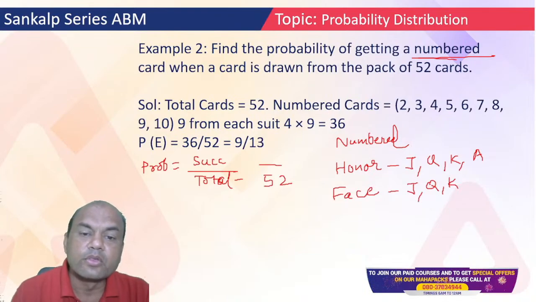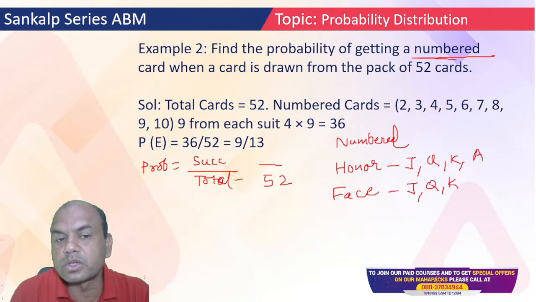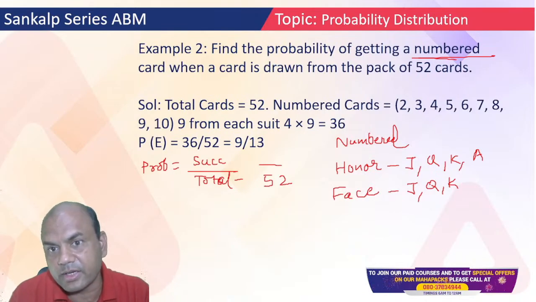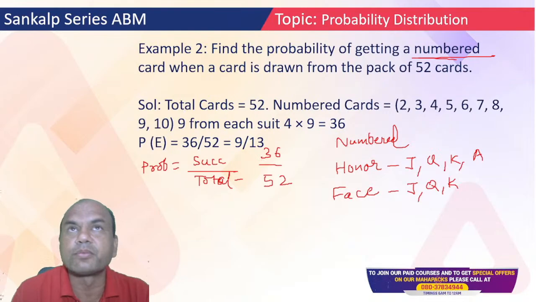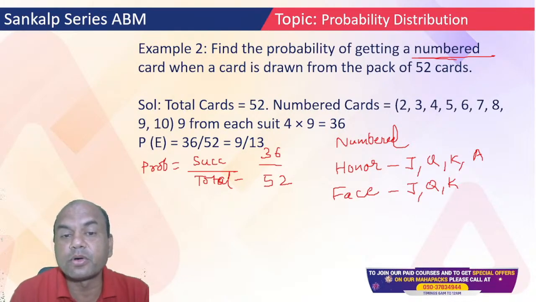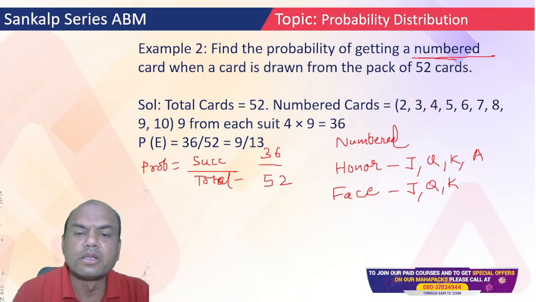No. So here, what do I want? Numbered. Numbered means how many are there? 2 to 10, so there are 9. But 9 in 1 suit. Similarly, you have 4 types of cards, right? So 9 times 4 is 36. So answer becomes 36 upon 52. So you go on dividing it. 4 9s are 36, 4 13s are 52. So this is your answer, 9 by 13.